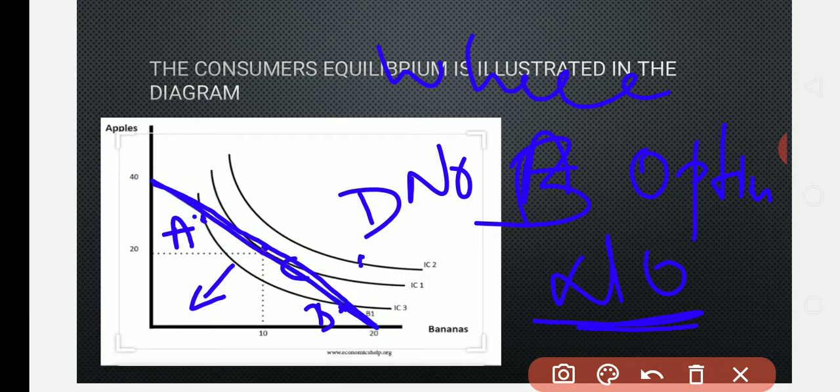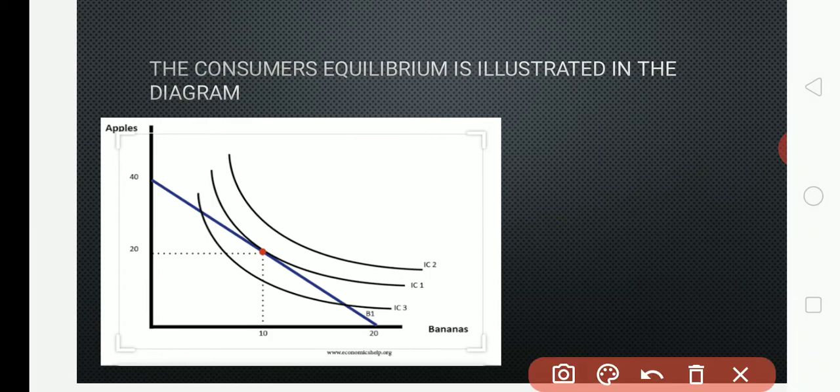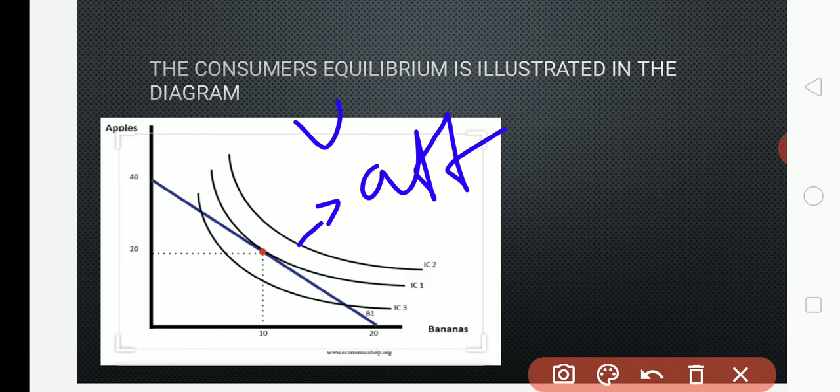So he cannot go beyond this line, and this IC3 is unaffordable, a consumer cannot afford it. This point is not affordable, it's unattainable. A consumer cannot get satisfaction at IC3 because the budget line is limited here only.